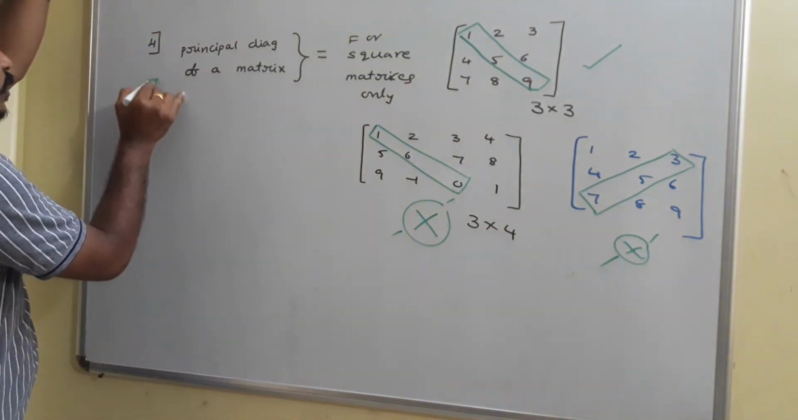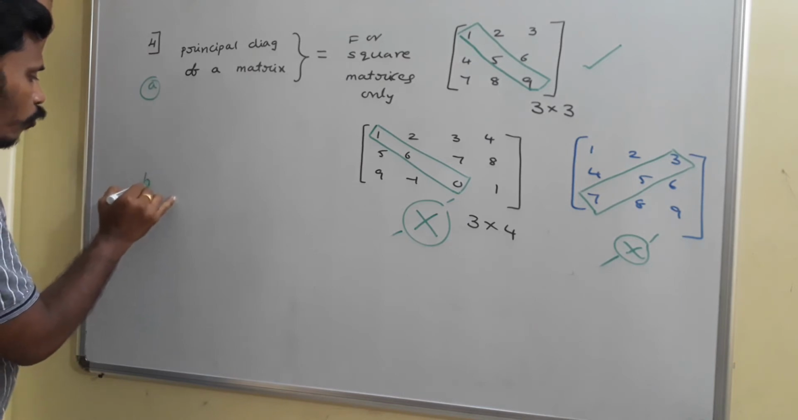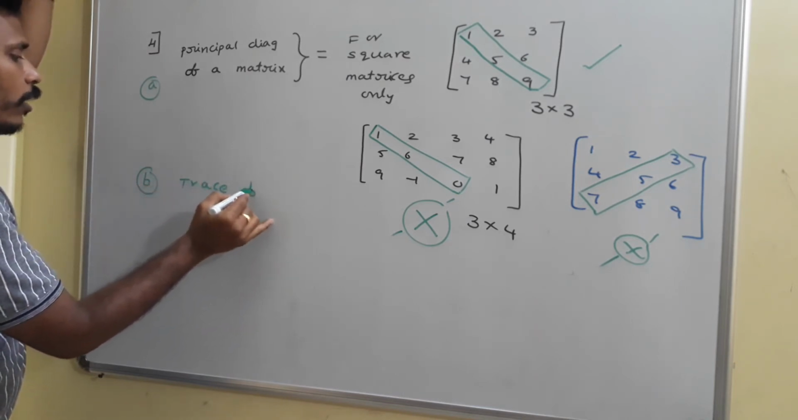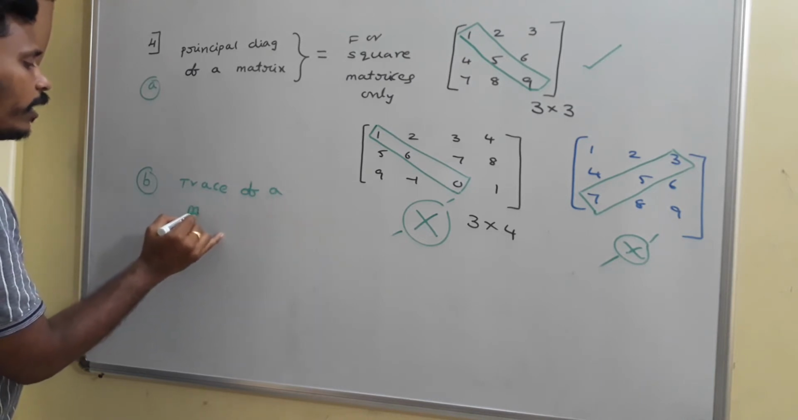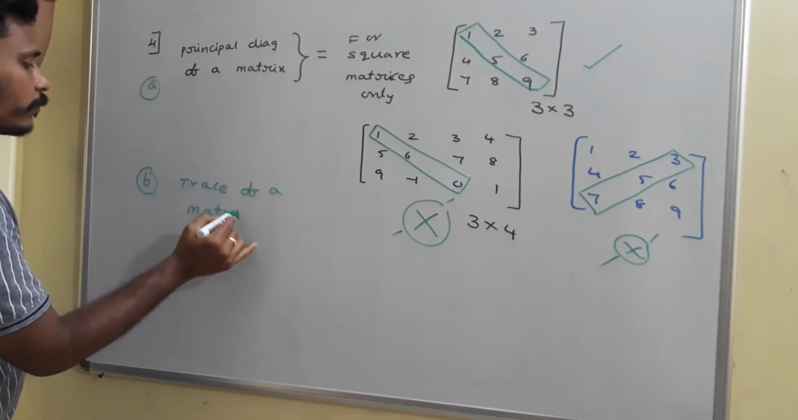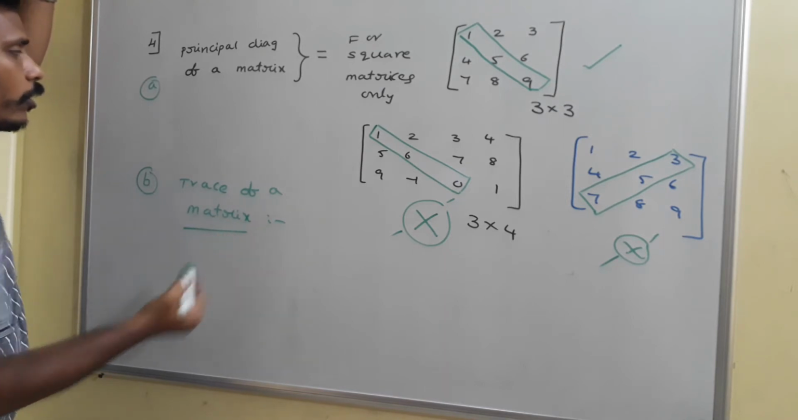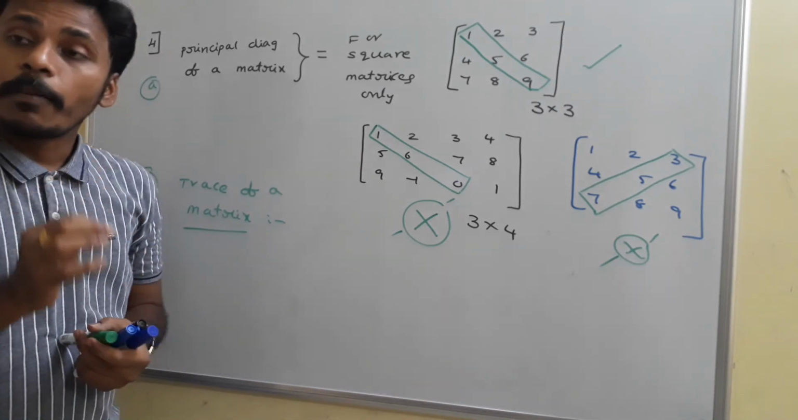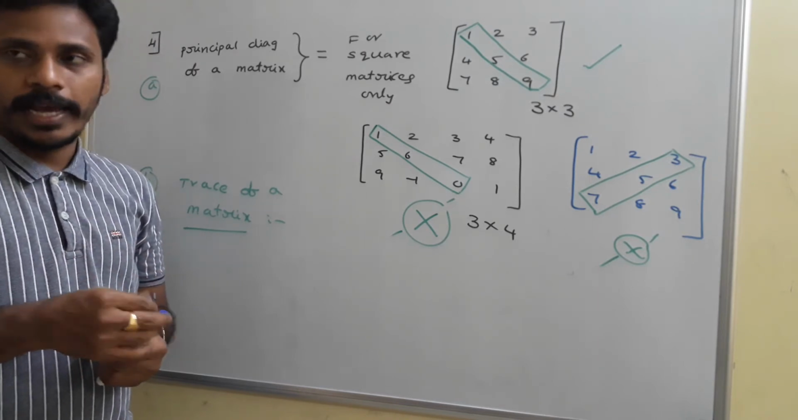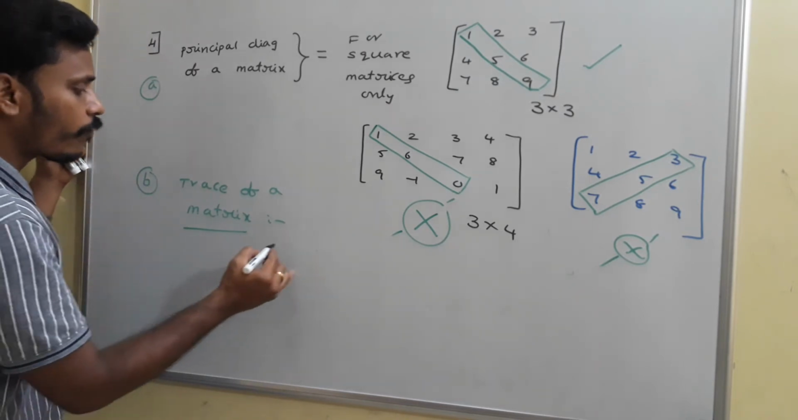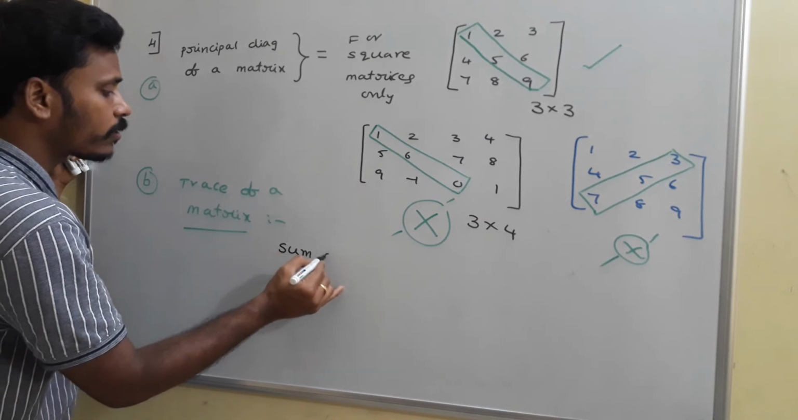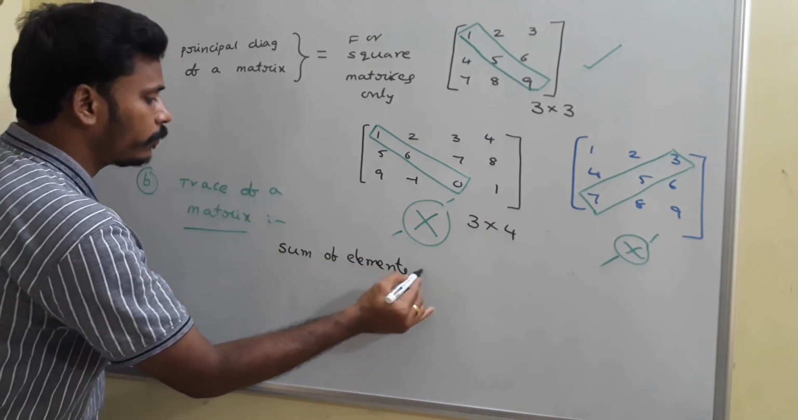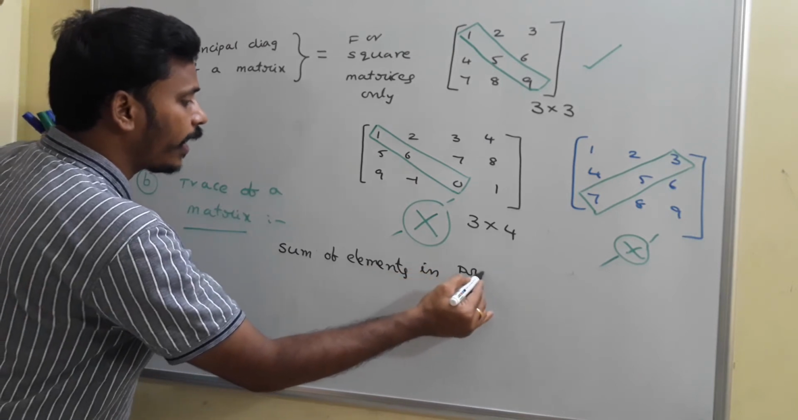You may take it as 4a. Then coming to 4b, here I need to mention the trace of a matrix. You just identify the name, trace of a matrix. The trace of a matrix is simply nothing but the sum of the elements in the principal diagonal. Very simple actually. Trace of a matrix is just the sum of elements in the principal diagonal.